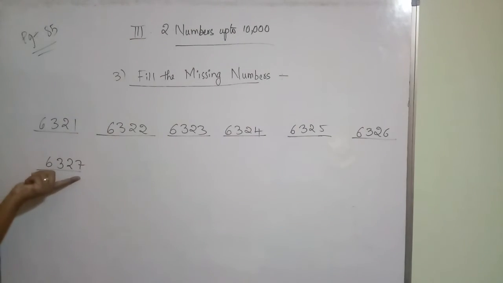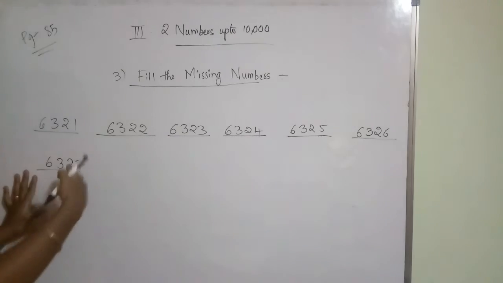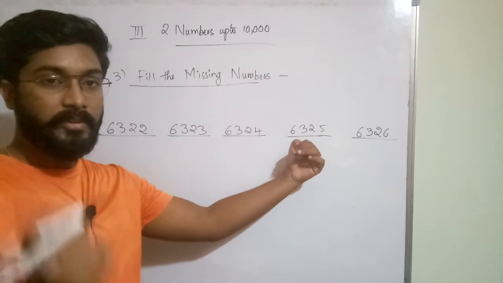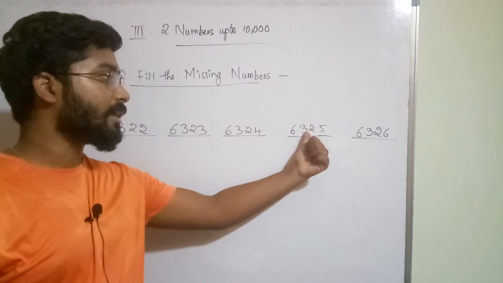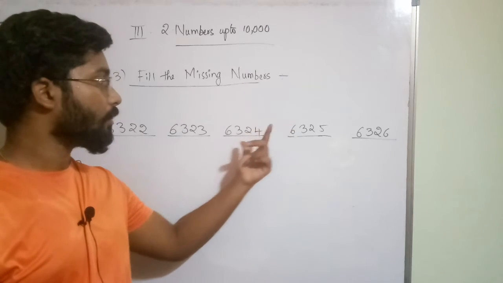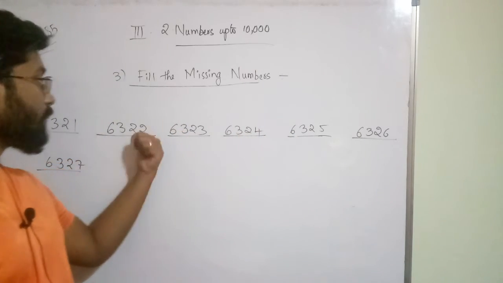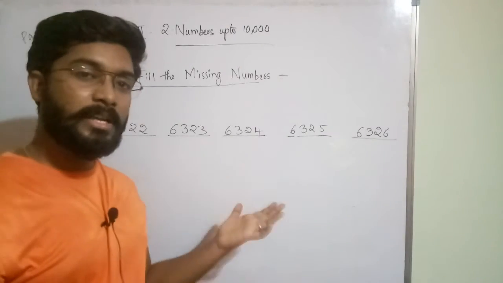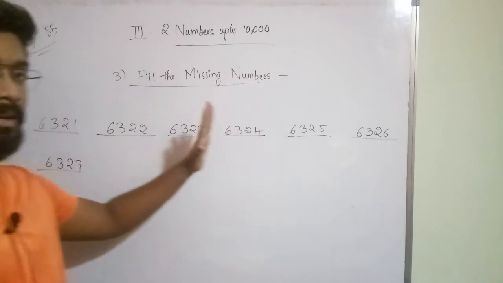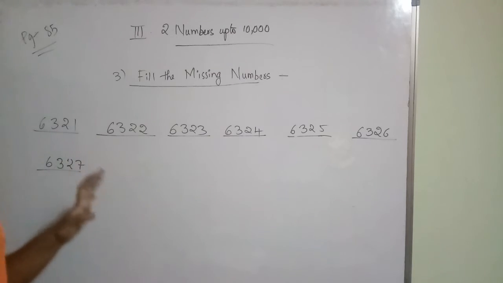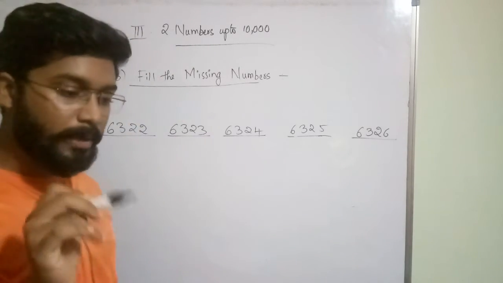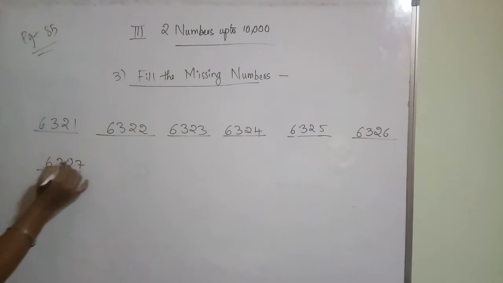With the help of this number we have to find the before numbers. How? If you do minus 1 from this number you will get the before number, which means the predecessor. We are finding the predecessor for every number up to 6321. To find the predecessor, you have to do minus 1. To get the successor you have to do plus 1. So up to 6327.